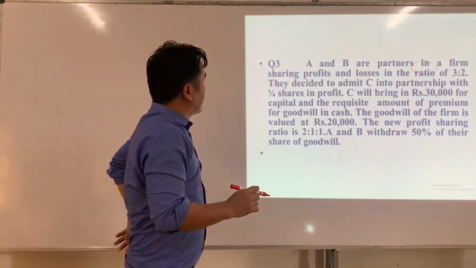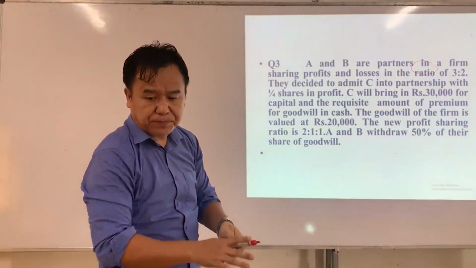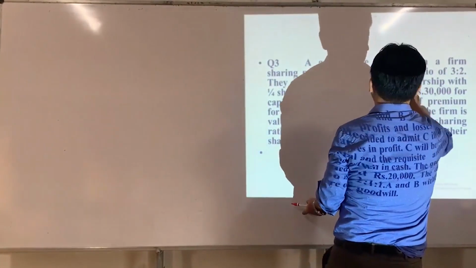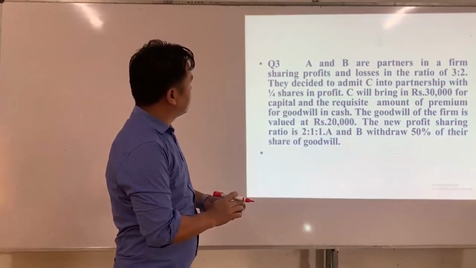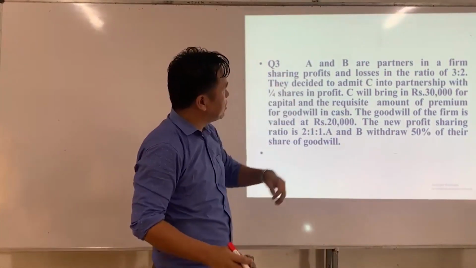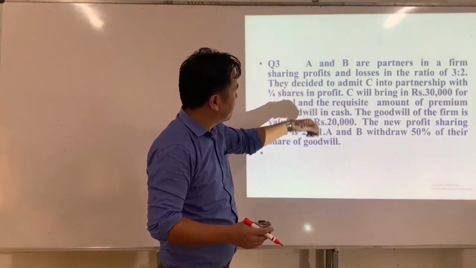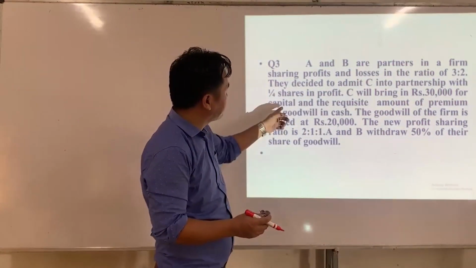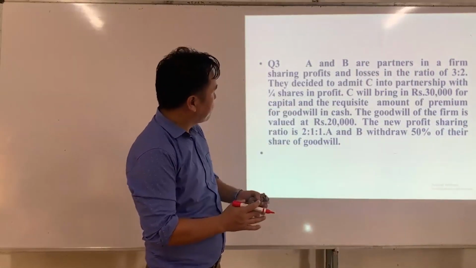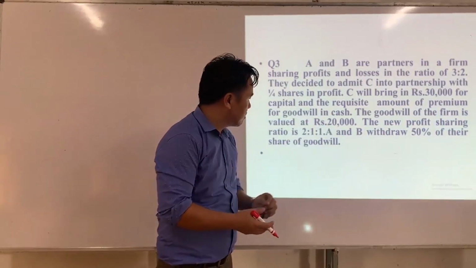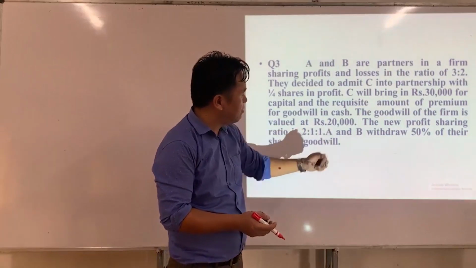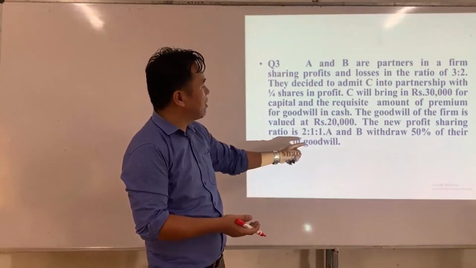Okay, I'll read the question first. A and B are partners in the firm sharing profit and losses in the ratio of 3:2. They decided to admit C into the partnership firm with 1/4 share in profit. C will bring in rupees 10,000 for capital and the requisite amount of premium for goodwill in cash. The goodwill of the firm is valued at rupees 20,000. The new profit sharing ratio is 2:2:1. A and B withdraw 50% of their share of goodwill.